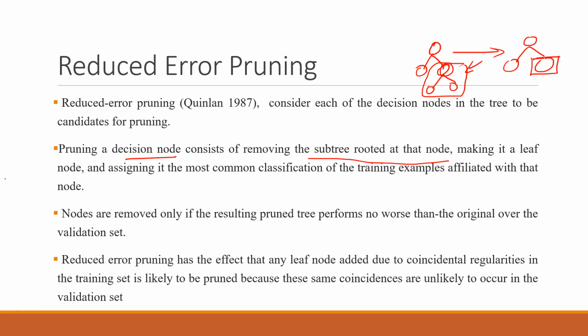So this is one of the reduced error pruning. I mean, this is being told here. So nodes are removed only if the resulting pruned tree performs no worse than the original over the validation set. So it is kind of a technique in which we are removing subtrees. So let's say, in this case, we removed this part, the right hand side.